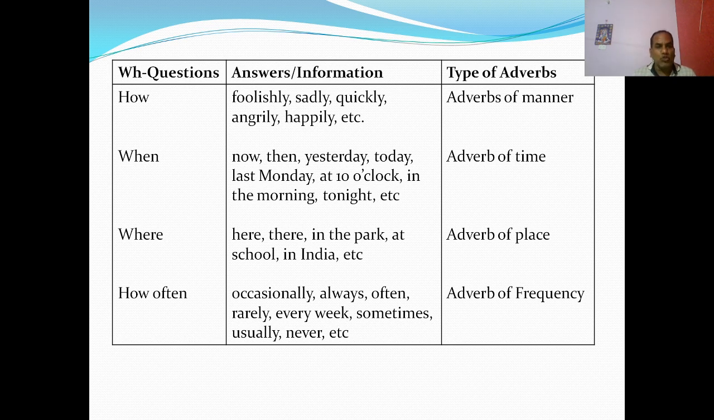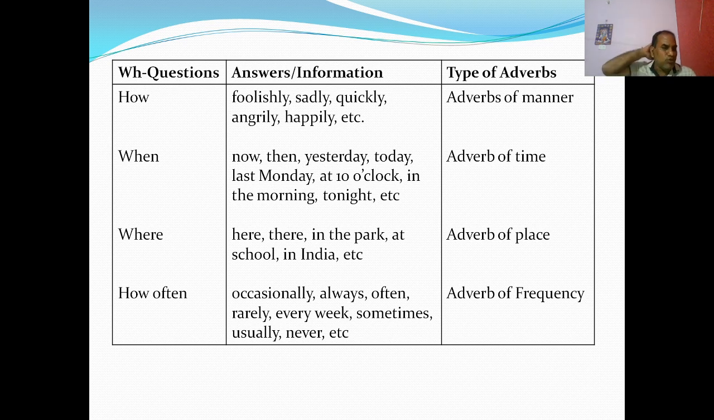We can ask questions: how, when, where, how often. If you ask the question how: foolishly, sadly, badly, quickly, angrily, happily. These are the adverbs of manner. If you ask the question to the verb when: now, then, yesterday, today, last Monday, at 10 o'clock in the morning, tonight, etc. These are the examples of adverbs of time.